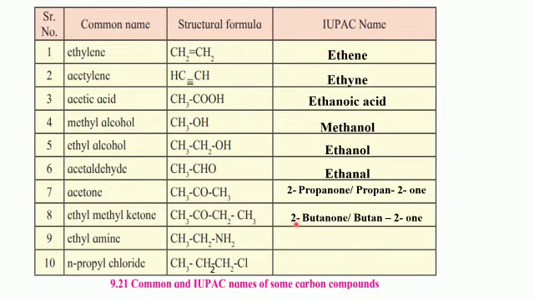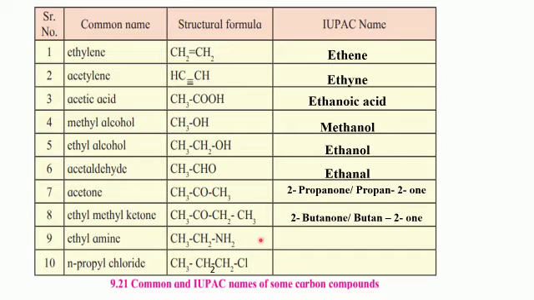Again, we will give numbers to the carbon atoms. That is 1, 2, 3, and 4. This will be the correct order. And here we can see the functional group on carbon atom number 2. So we will write 2, derivative of butane, because there are 4 carbon atoms. And functional group is ketone, so we will write ONE, or the name is butan-2-one.